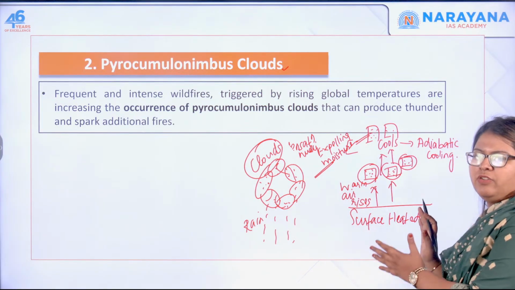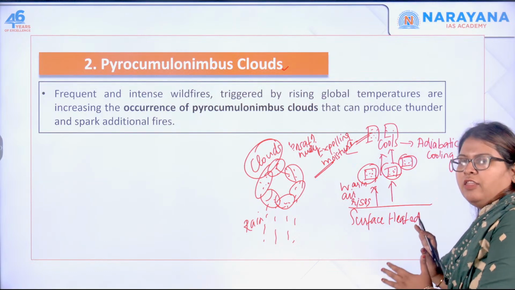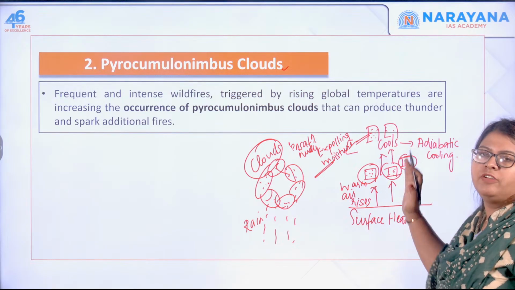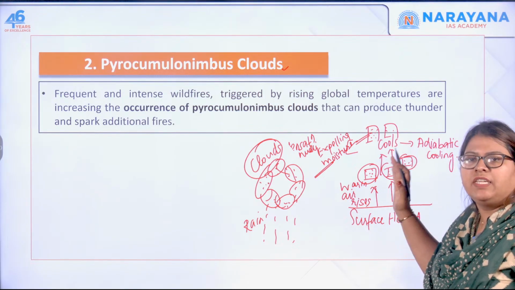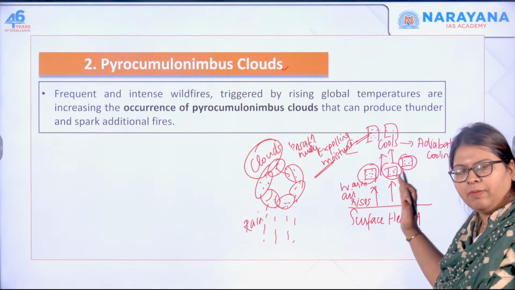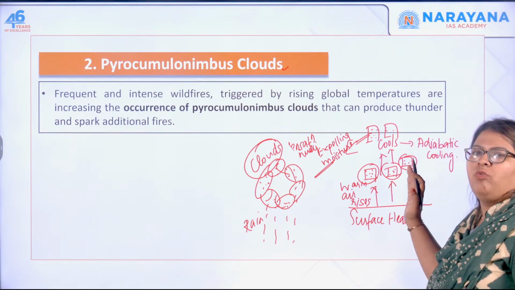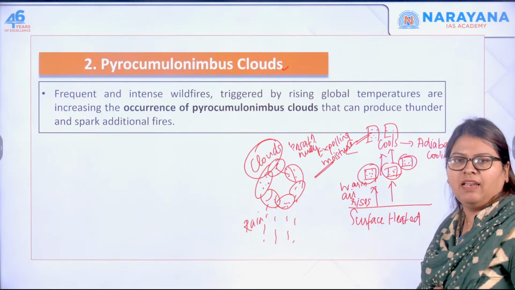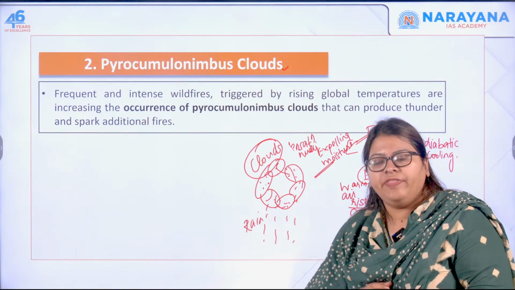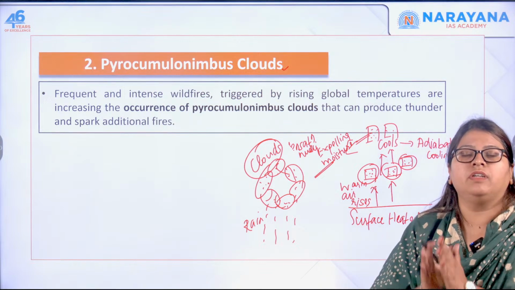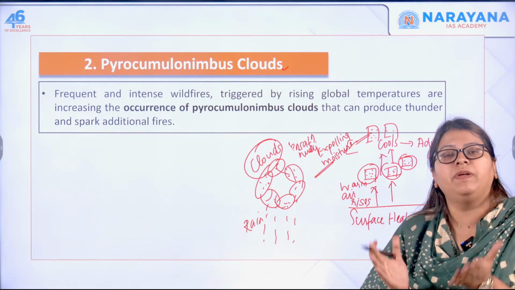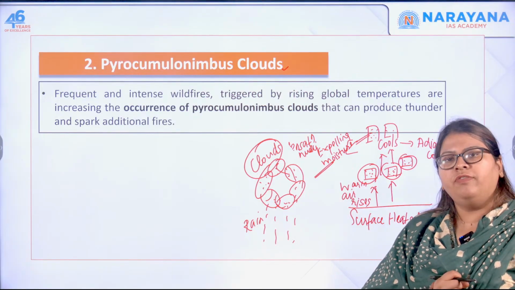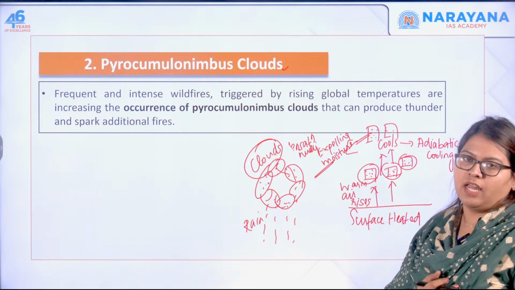The surface warms, the warm air rises up. Warm air can hold more moisture, but after reaching a particular altitude, it cannot hold that moisture because of the temperature. There is adiabatic cooling. Then it expels the moisture. The moisture binds itself to the condensation nuclei. They club together to form the clouds. The clouds, when they become saturated, expel the water in the form of rain. So this is how clouds actually happen.